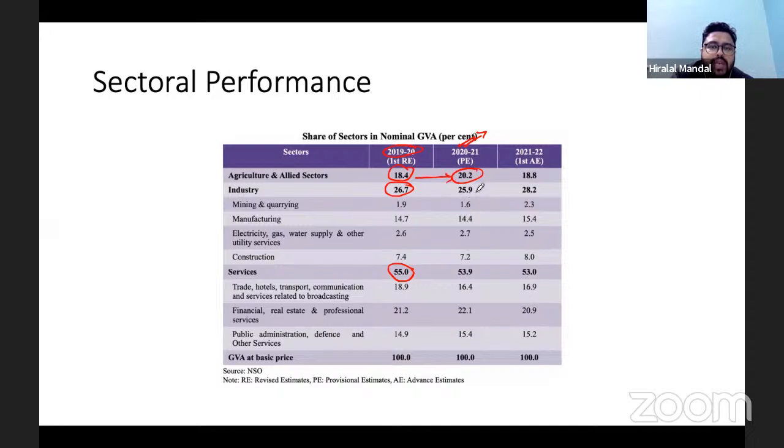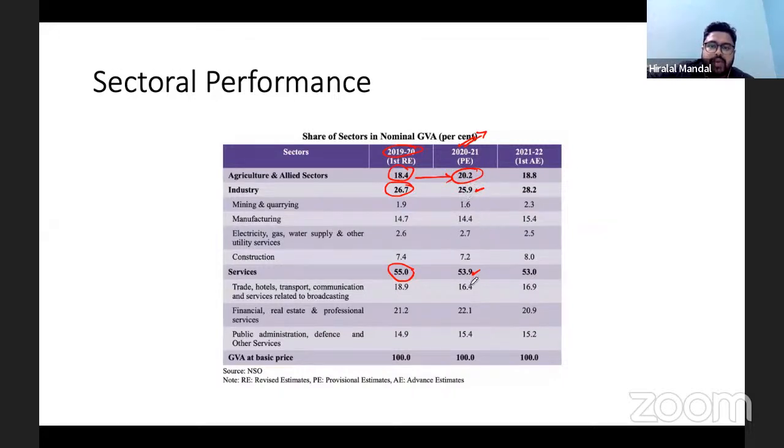Because industries saw the hampering of production, and at the same time, some sectors of services saw huge deceleration, or in fact a problem. So in this year, the agriculture sector was the savior for the economy, because there was a rise of the agriculture sector, and its contribution in the total GDP went up to 20%.